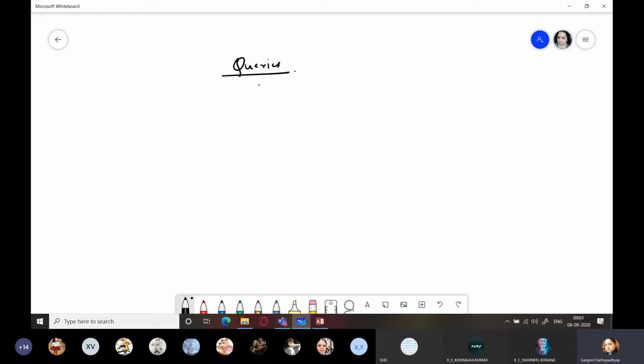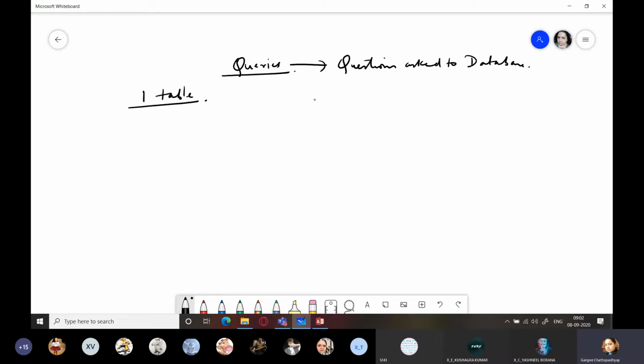So we will be discussing queries. I had just started with queries in the last class. As I told you, queries are questions you ask the database. So you ask a question and you get some response in the form of processed data, that is information. So we are going to create some queries, and there was a precondition for queries, that is you should at least have one table in your database to create a query.